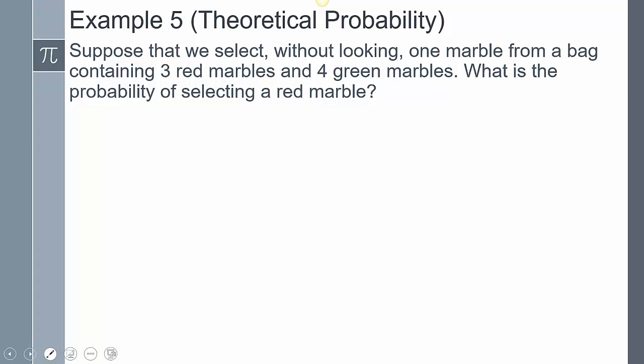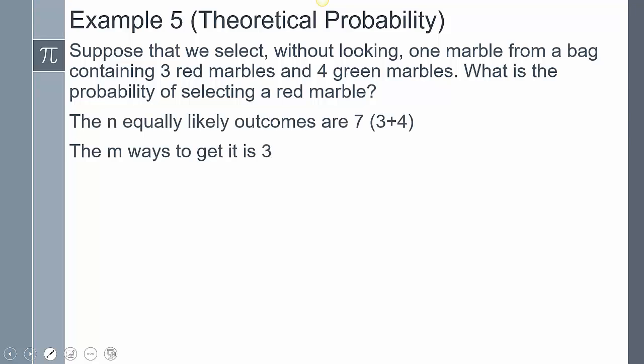So suppose that we select, without looking, 1 marble from a bag containing 3 red marbles and 4 green marbles. What is the probability of selecting a red marble? So the n equally likely outcomes are 7 because we have 3 marbles and 4 marbles. So added those together, you get 7. Now the m ways to get it is 3. Those are the red marbles that it's looking for. So the probability of selecting a red marble is 3 out of 7. What it's asking out of the total.